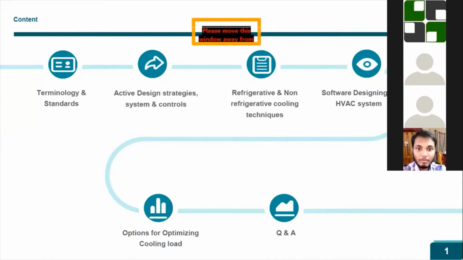In these standards, we have to mention them because we have to compare the COP level of whichever system has been selected. For example, if you are selecting a split system or a chiller, what COP should be maintained can be taken from the standards. These standards we will also discuss in detail in the detailed presentation.